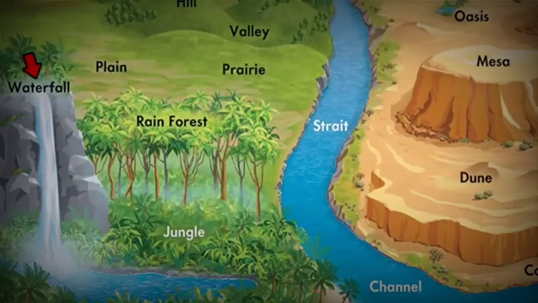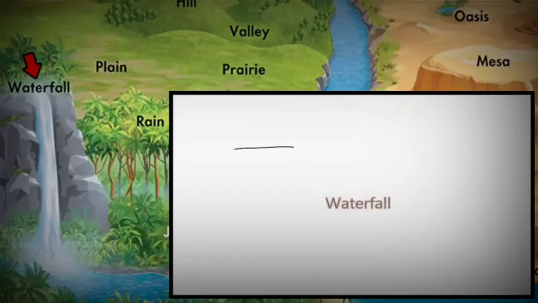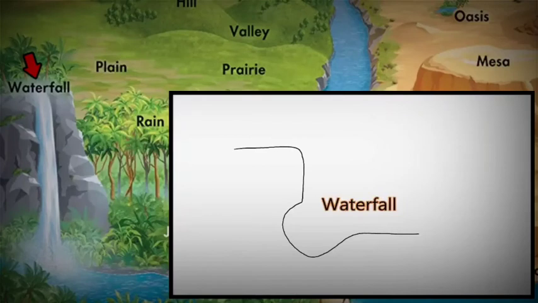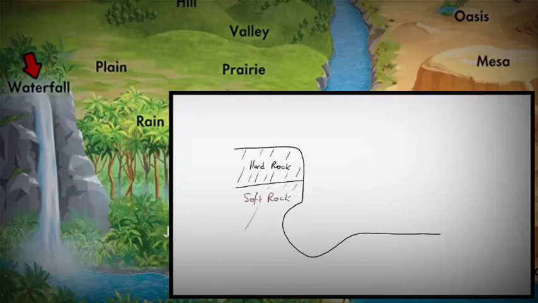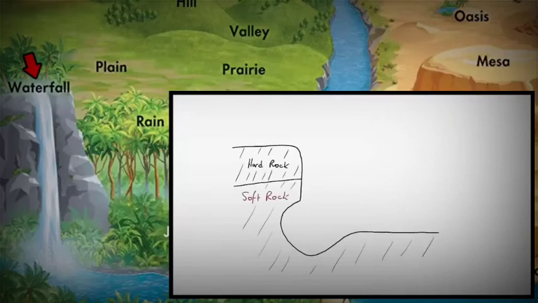It is basically a stream of water or a river that flows over the edge of a cliff and then falls vertically downward. Waterfalls are formed when the riverbed changes from hard rock to soft rock. So what happens is that the river flows on two different types of platform. One is a hard layer of rock and the other one is a soft layer. In other words, you have a river or stream flowing over a hard rock where erosion is slow, and also flowing over soft rock where erosion is rapid.